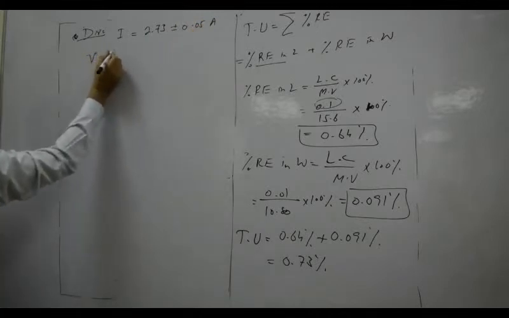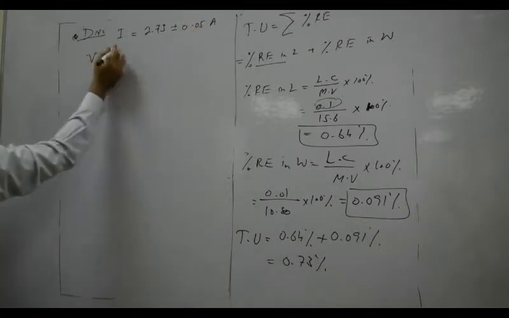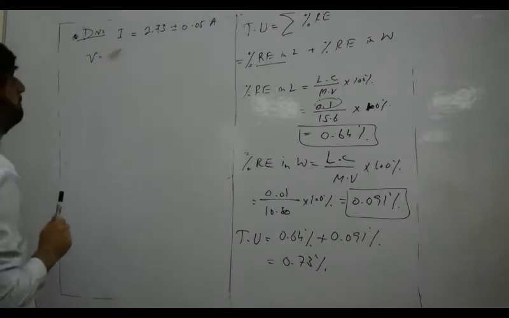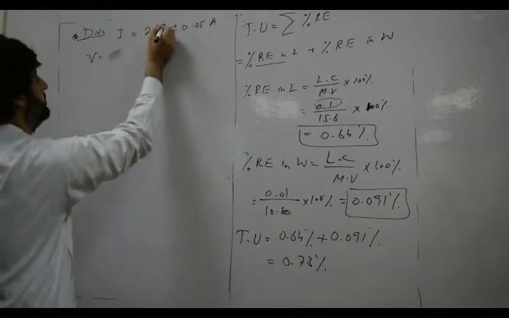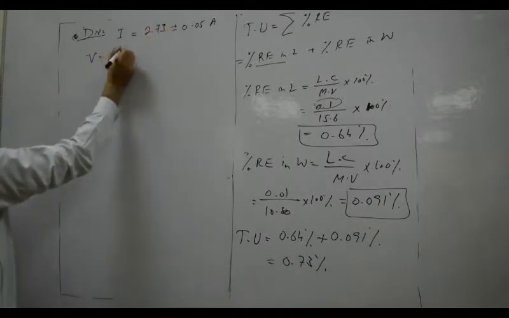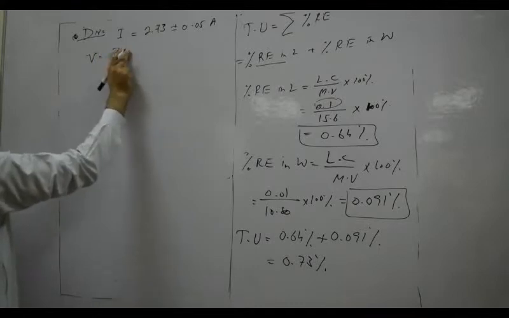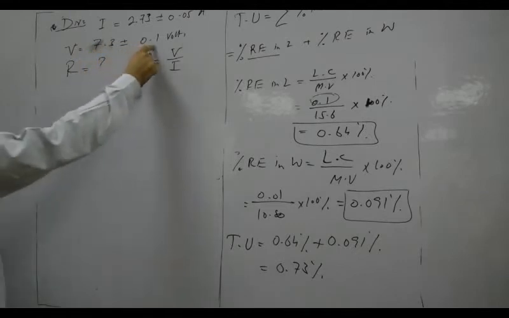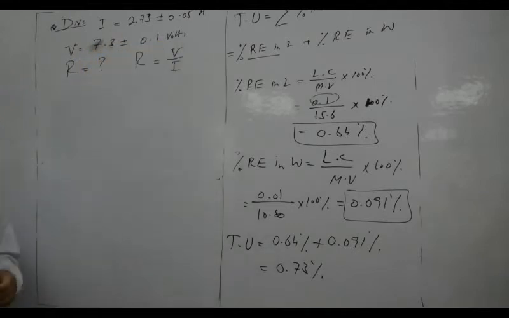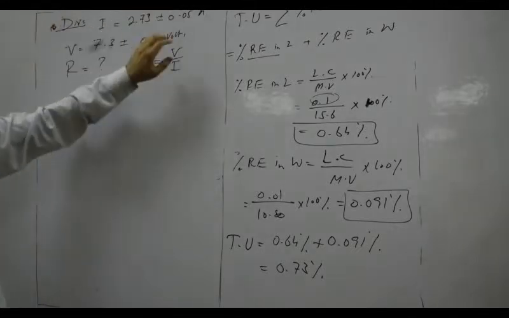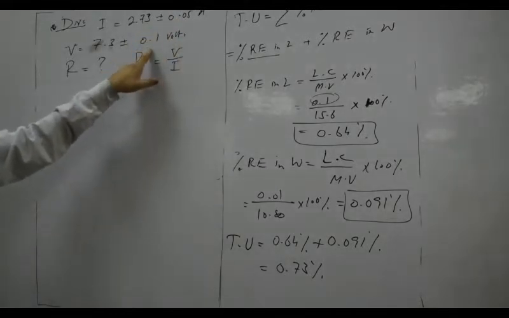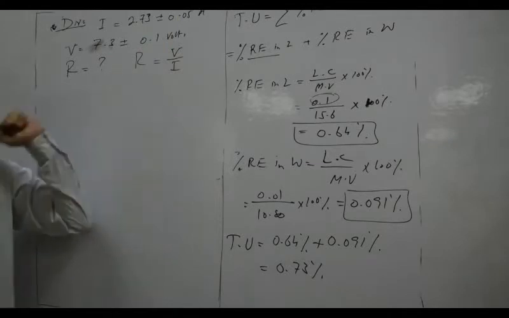The voltage is equal to 7.3 plus minus 0.1 volts. The current is given, the voltage is given, and these have some uncertainties. The uncertainty of the current is 0.05 and the uncertainty of the voltage is 0.1 volts. We have to find the uncertainty in the resistance.